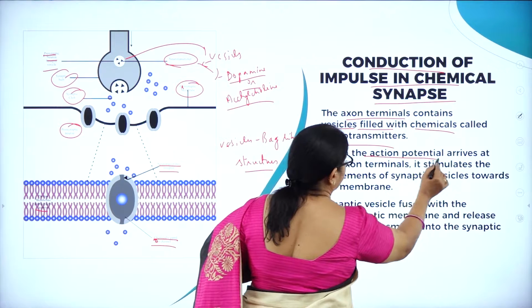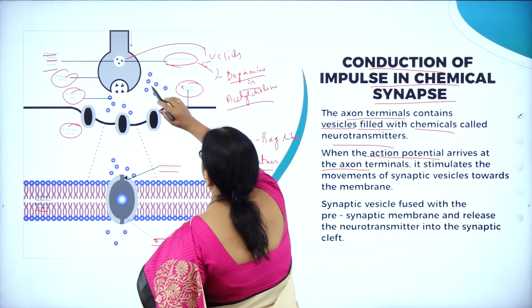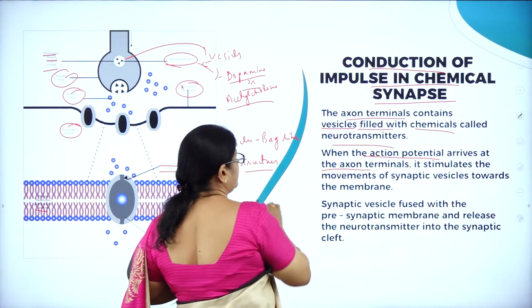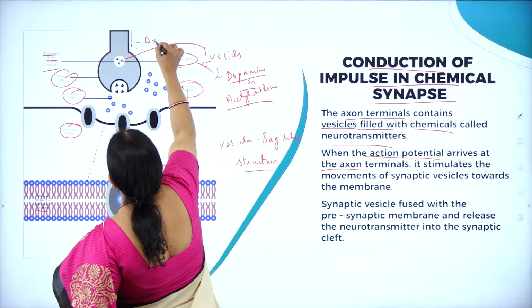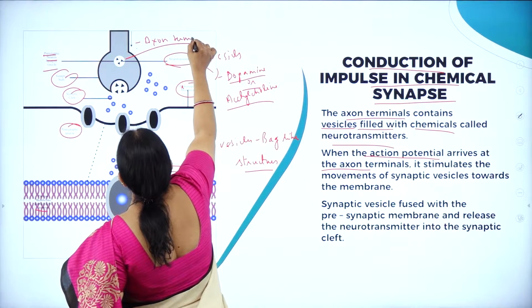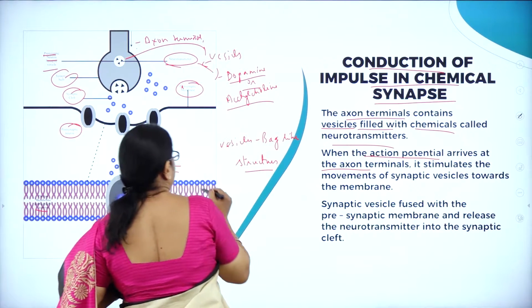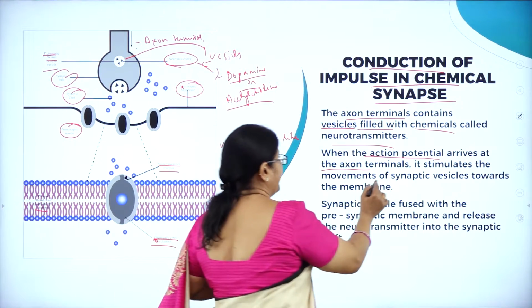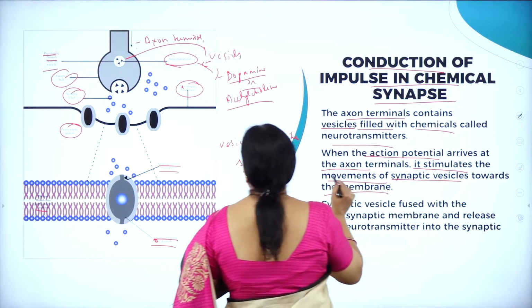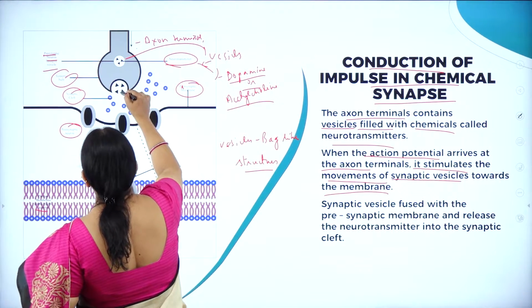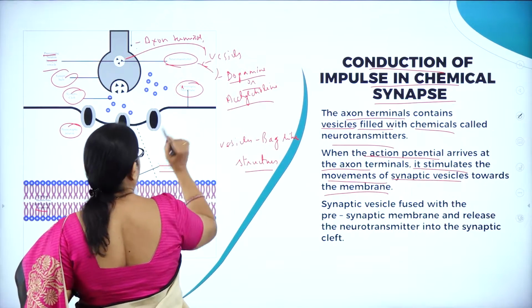When the action potential arrives at the axon terminals, this is the axon terminal, the end part of the axon, it stimulates the movement of the synaptic vesicles towards the membrane. Here you can see how it moves towards the membrane.